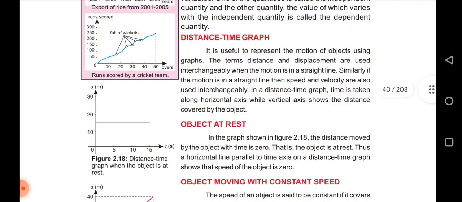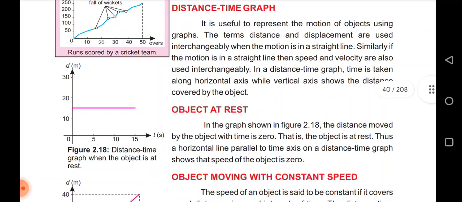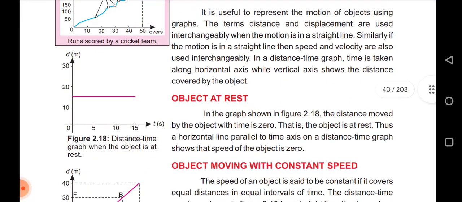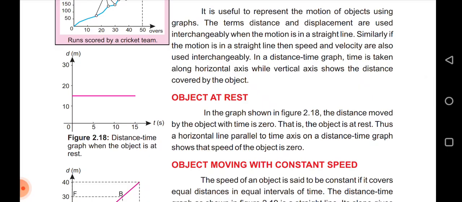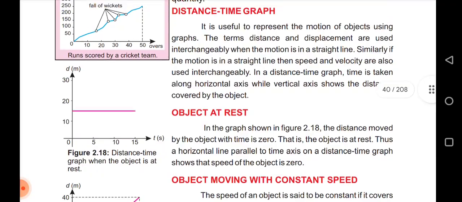Distance time graph. It is useful to represent the motion of an object using a graph. The terms distance and displacement are used interchangeably when the motion is in a straight line. Similarly, if the motion is in a straight line, then speed and velocity are also used interchangeably. In a distance time graph, time is taken along the horizontal axis while the vertical axis shows the distance covered by the object.